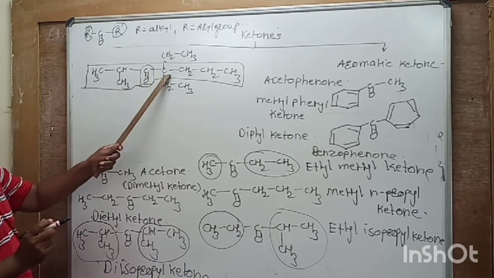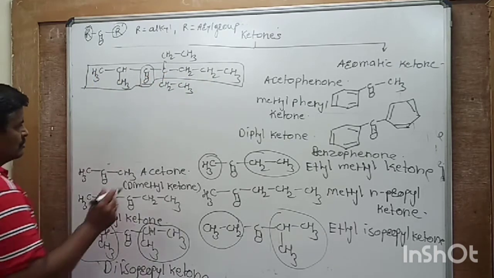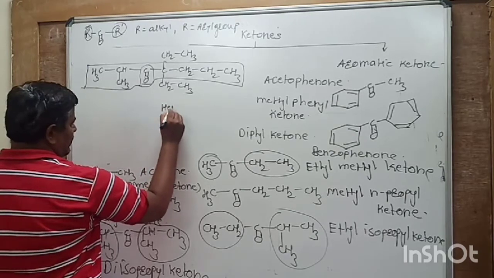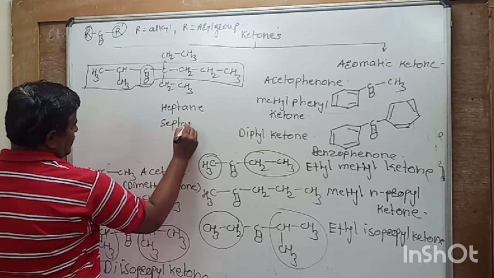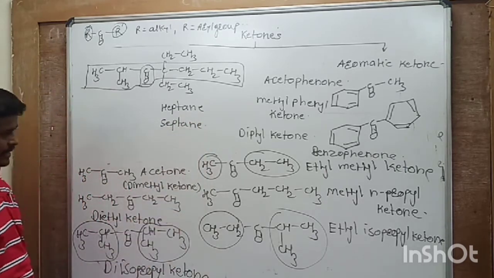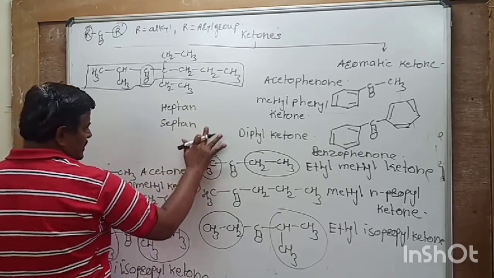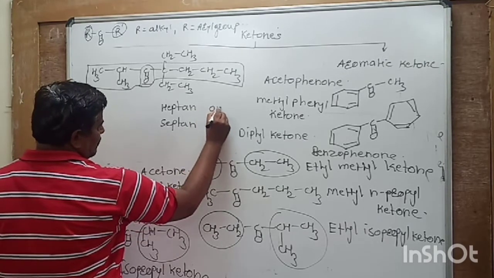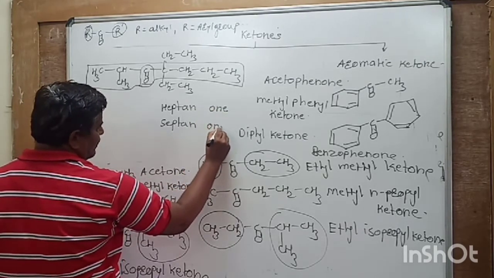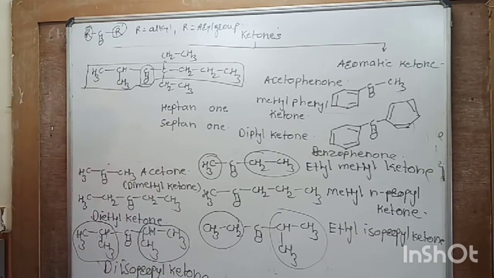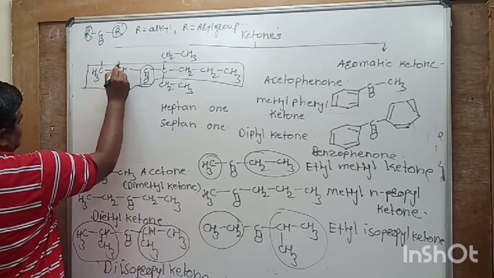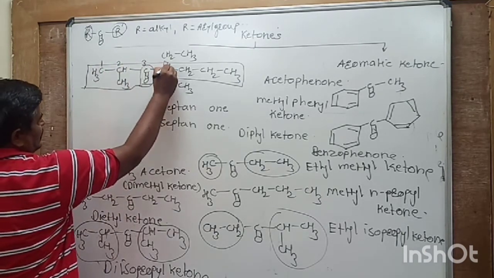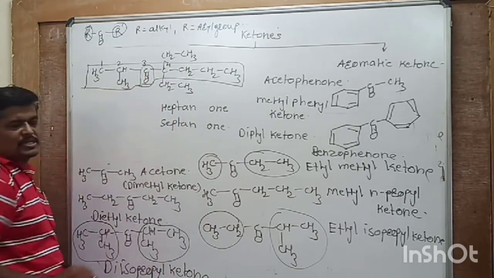How many carbon atoms are present in the longest chain? 1, 2, 3, 4, 5, 6 and 7. So its name is heptane. Then replace the suffix E of the parent hydrocarbon by ONE, and you get heptanone. Now the next point is to give numbers to the longest chain in such a way that the carbonyl carbon has the minimum possible number.